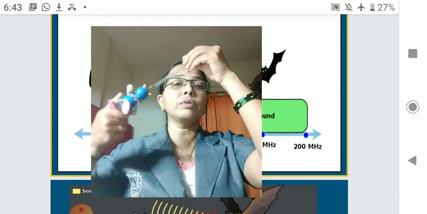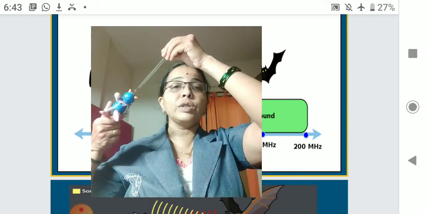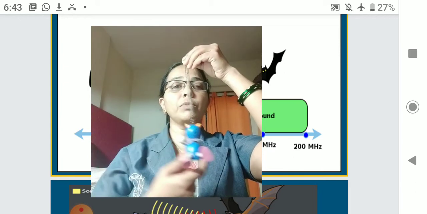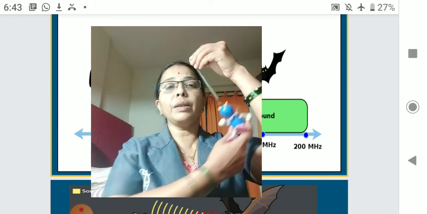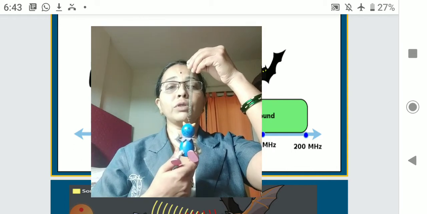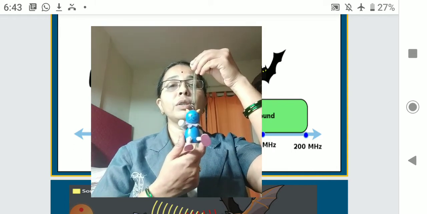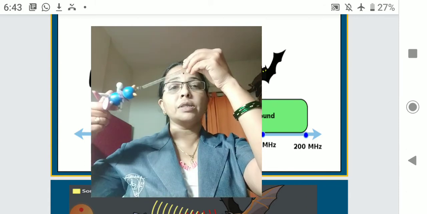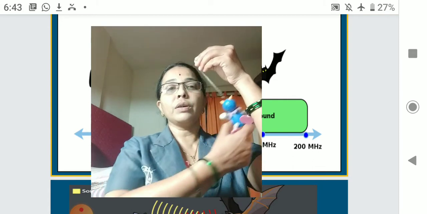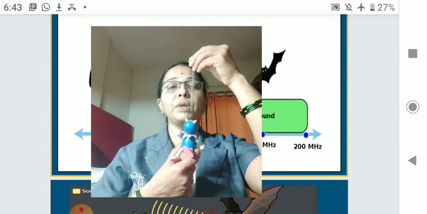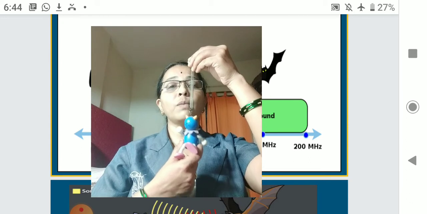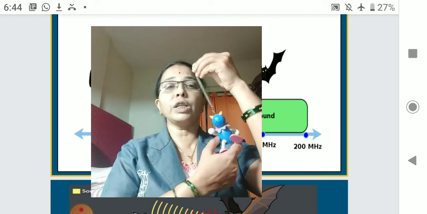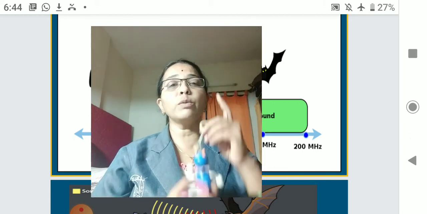Now, what is one oscillation? At B, then A, it will come to B and then to C and then back to B. This is called one oscillation. The pendulum first is at rest, that is B, then A, B, C and back to B. That we call one oscillation. So if in 1 second there is one oscillation, we call it 1 hertz.